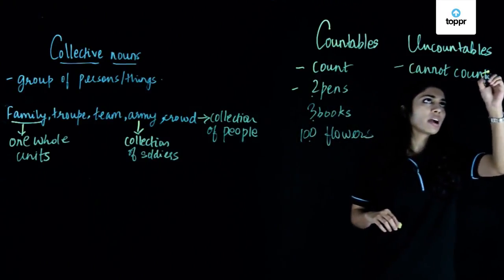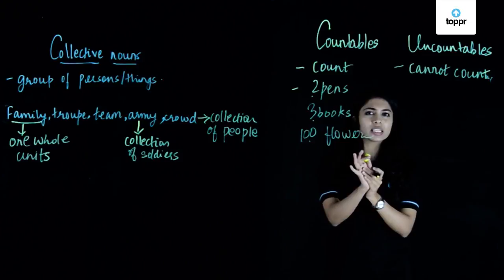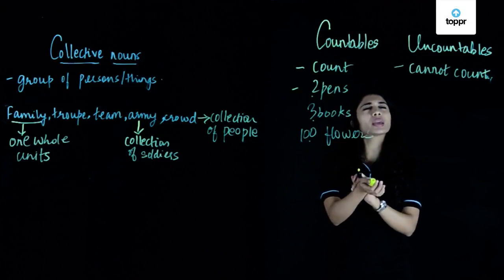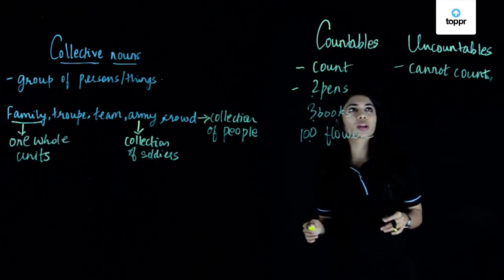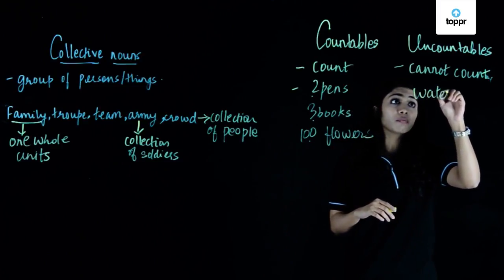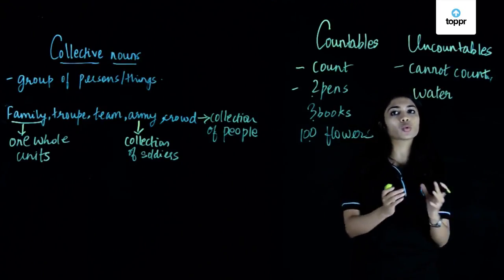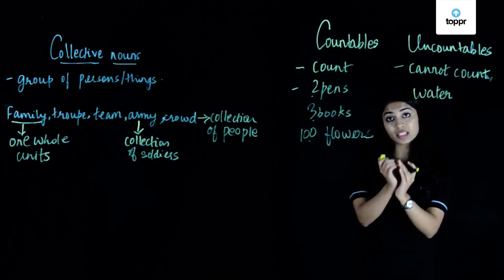Now let's look at uncountable nouns. I've written that we cannot count them. Basically what that means is that we cannot measure them, or we cannot put a number before them. For example, when I say water, I cannot say give me 2 waters or 3 waters. I can say give me 3 glasses of water, but that's different.